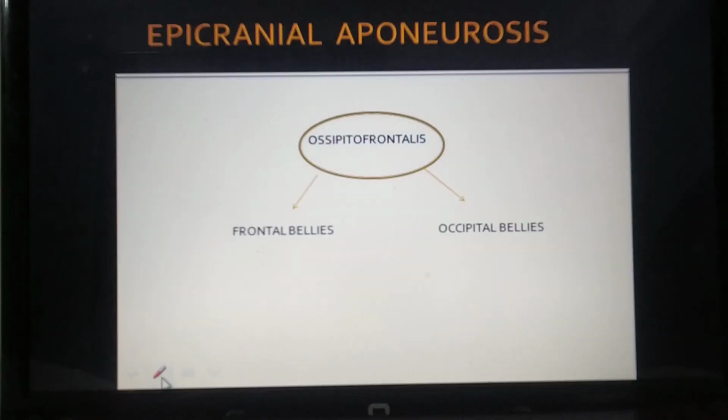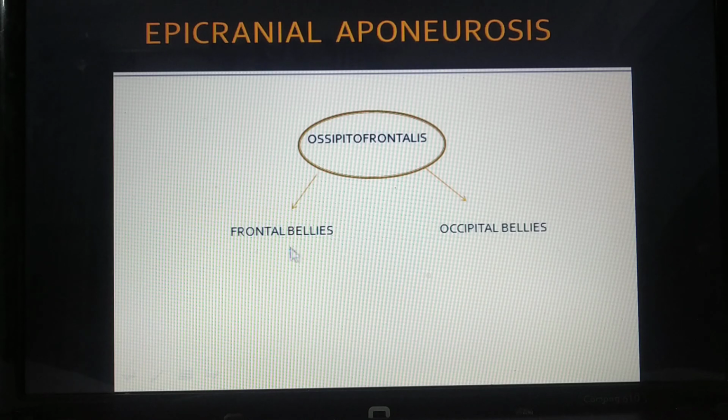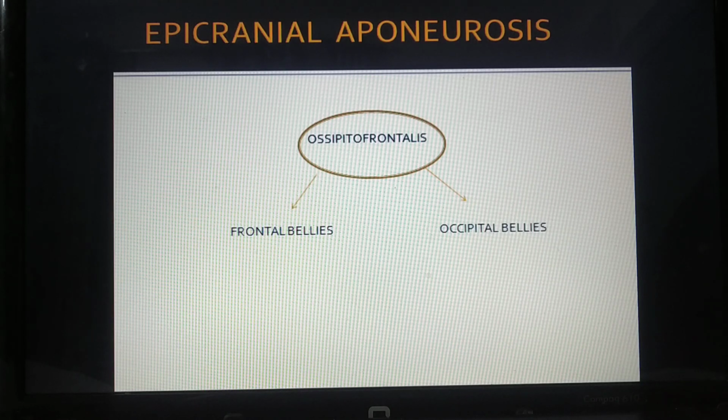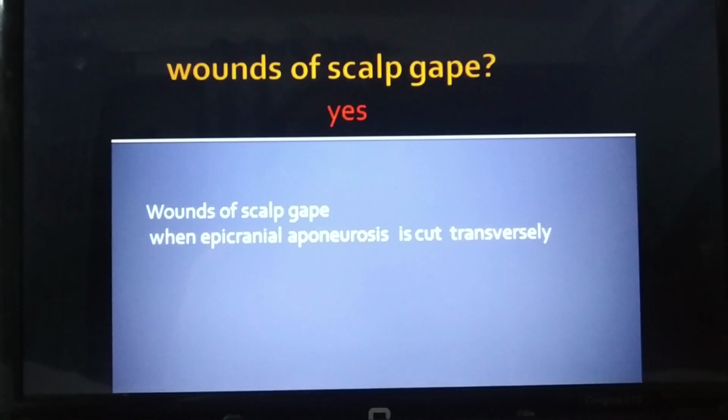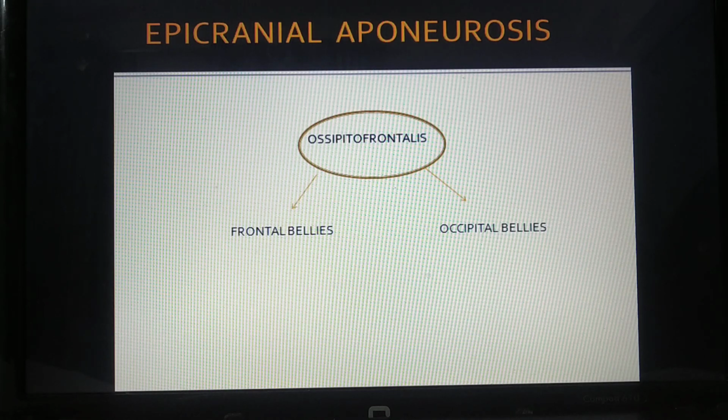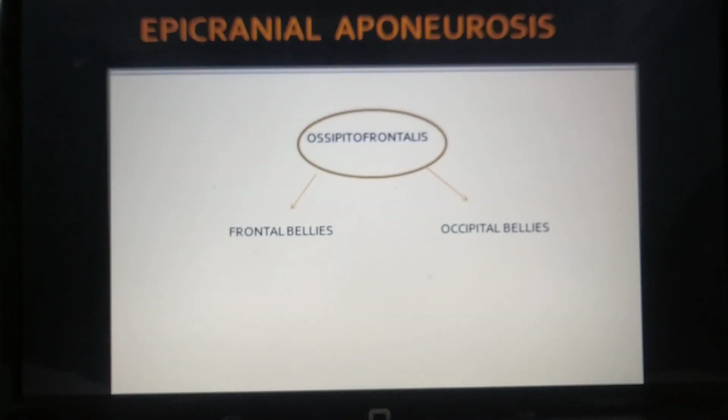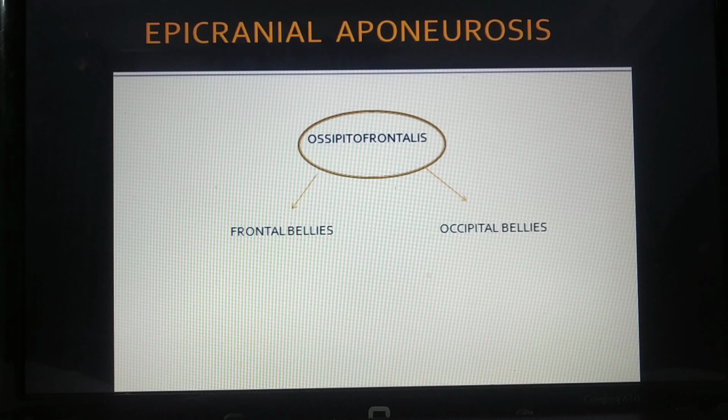When I talk about the frontal belly, this is the belly that starts from the skin of the upper eyelid and the forehead region, whereas it ends in the area of the epicranial aponeurosis. This layer is comparatively larger as well as united. The occipital belly is separated, but the frontal belly is kind of combined. It joins together, and this belly is supplied by the temporal branch of the facial nerve.